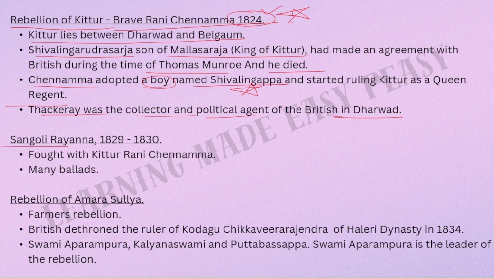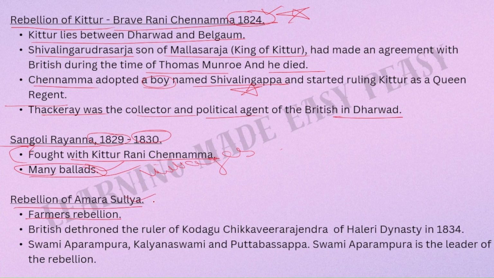Then we have Sangoli Rayana, 1829 to 1830. He always fought with Kittur Rani Channamma, and many ballads are written on Sangoli Rayana. Even today, these kinds of ballads written on Sangoli Rayana are famous in certain villages. Okay. Then we have the rebellion of Amara Sulya.